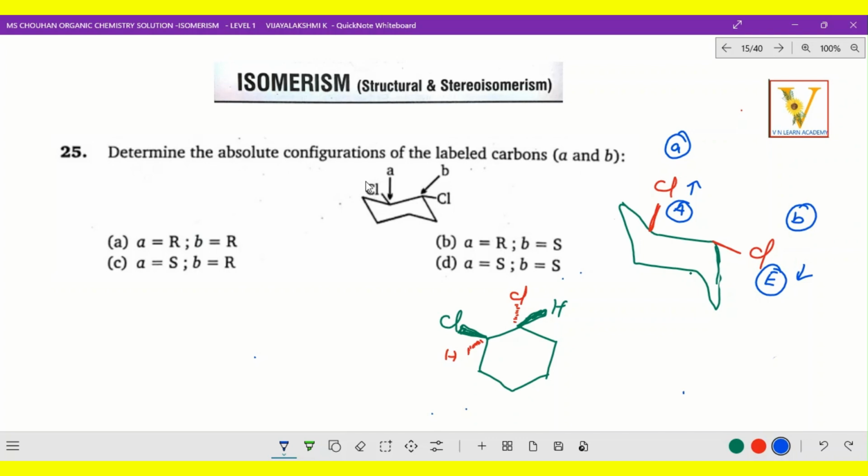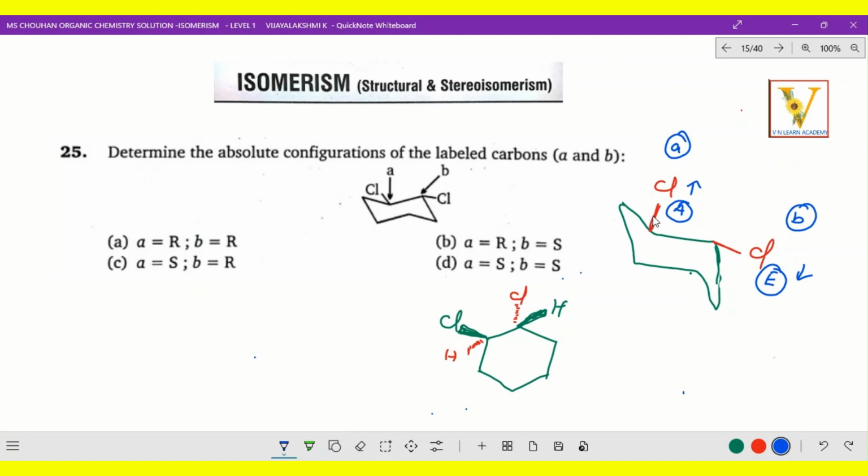Upward direction, it is axial, we can say. Downward direction, we can say equatorial, right? Now this is upwards and this is downwards. I have given that idea for you. Now in this, how do we identify RS configuration?